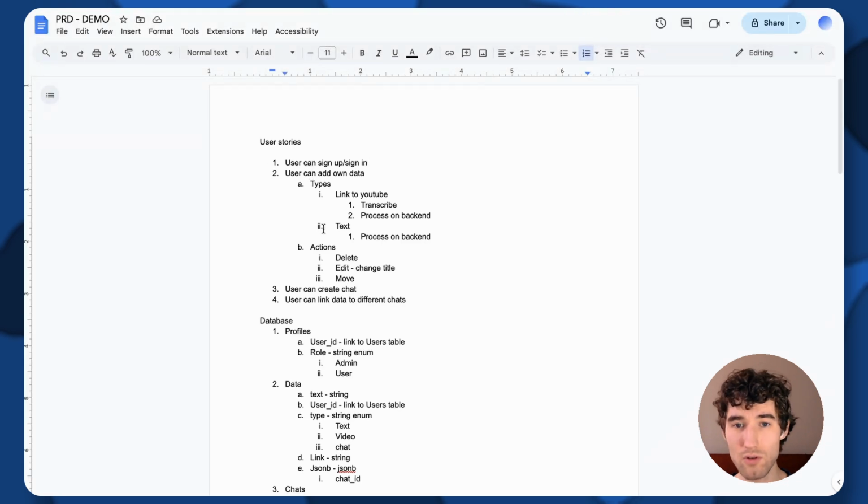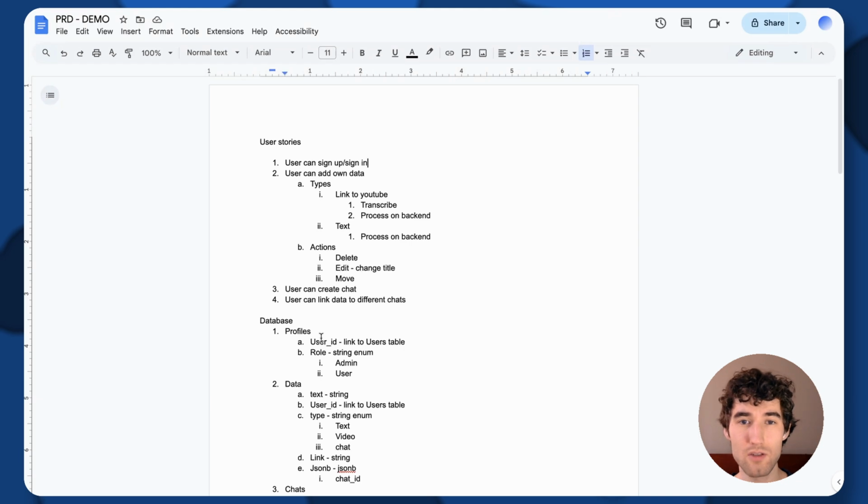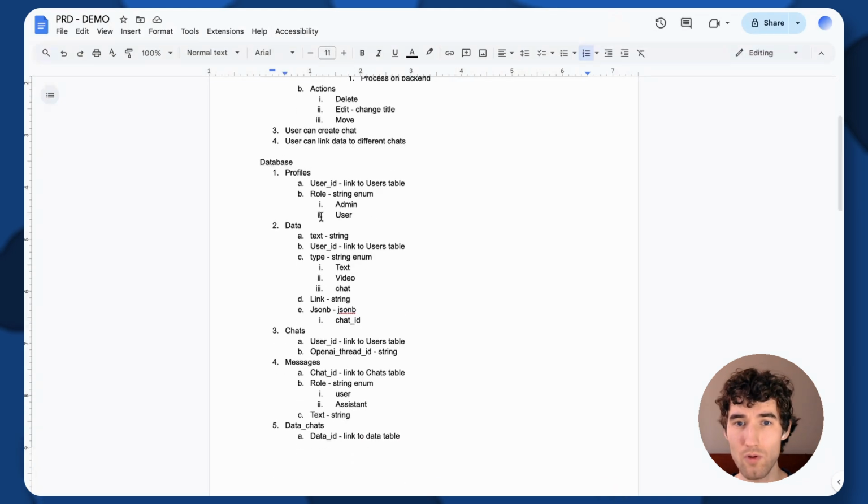Based on these user stories you can already understand what kind of database entities you will need. In all cases I use profiles as a base for users, so users are the authentication part of the system, and profiles keep some main data about these users. The main data here is simply the role, like admin or user.